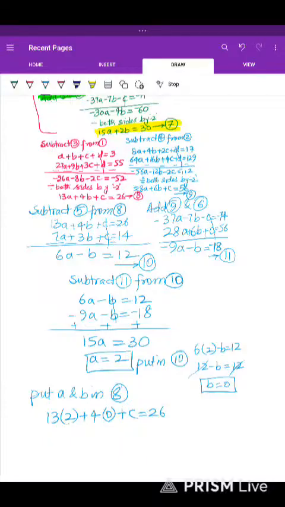Or we can substitute this in equation 7. Equation 7, if we put A and B, both are known. So here it will be what? 13 times 2 is 26. This 26 cancels this 26. C is equal to 0. B and C both are 0. Okay. So A, B, C all are calculated.